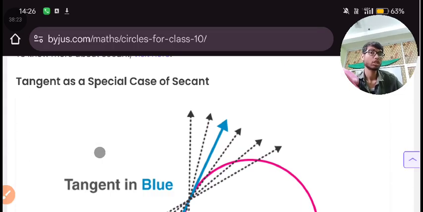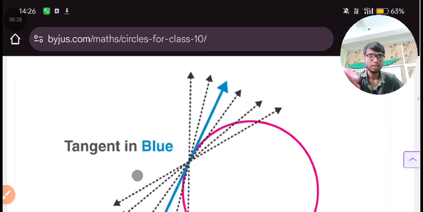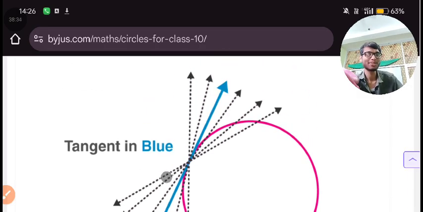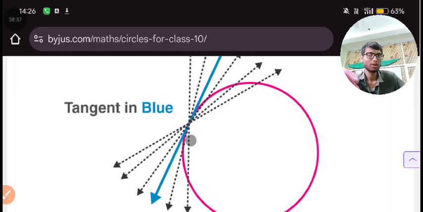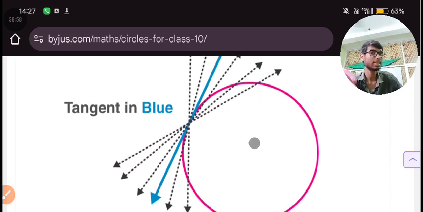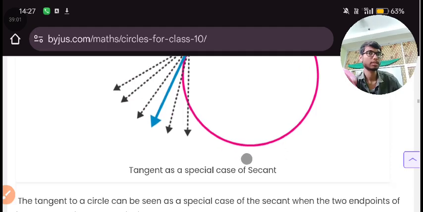Tangent as a special case of a secant. Tangent in blue. This blue is a tangent, but this will not be known as a tangent. It is intersecting. So remember, a tangent will not intersect at all; it will only touch the circumference of the circle. That's it. But here you can see all these lines in black color. All these are intersecting this circle. So just an intersecting line will be a secant.